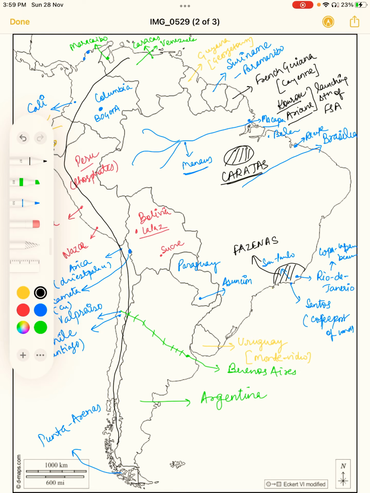So these are some important entries in the political map of Brazil. We will start with the physical entries in the map of South America in our next video.